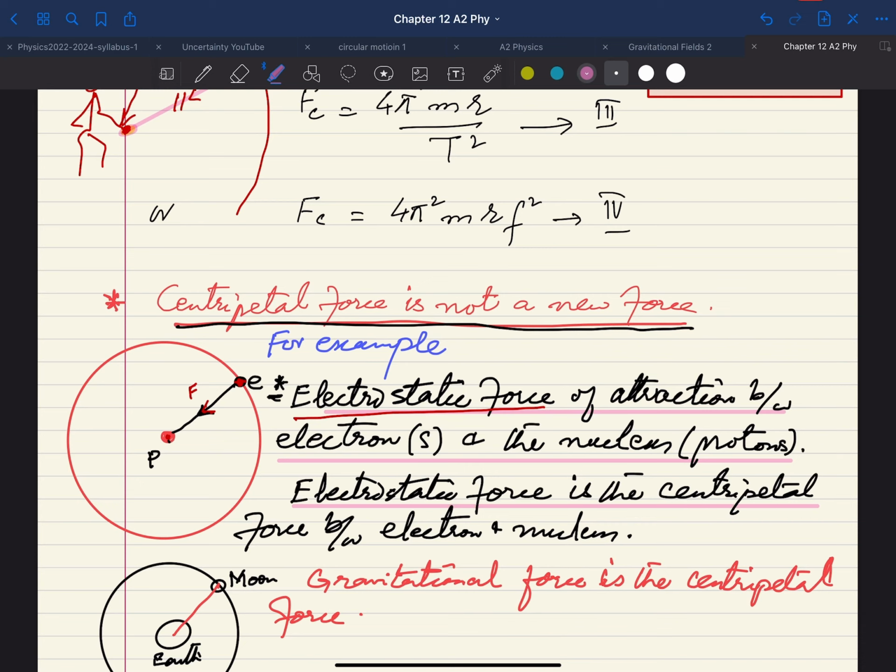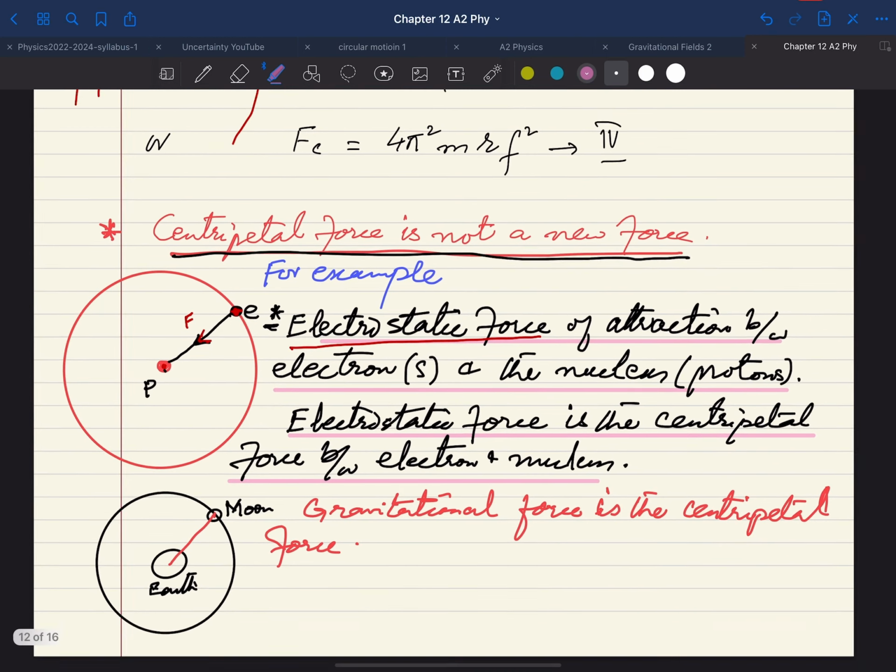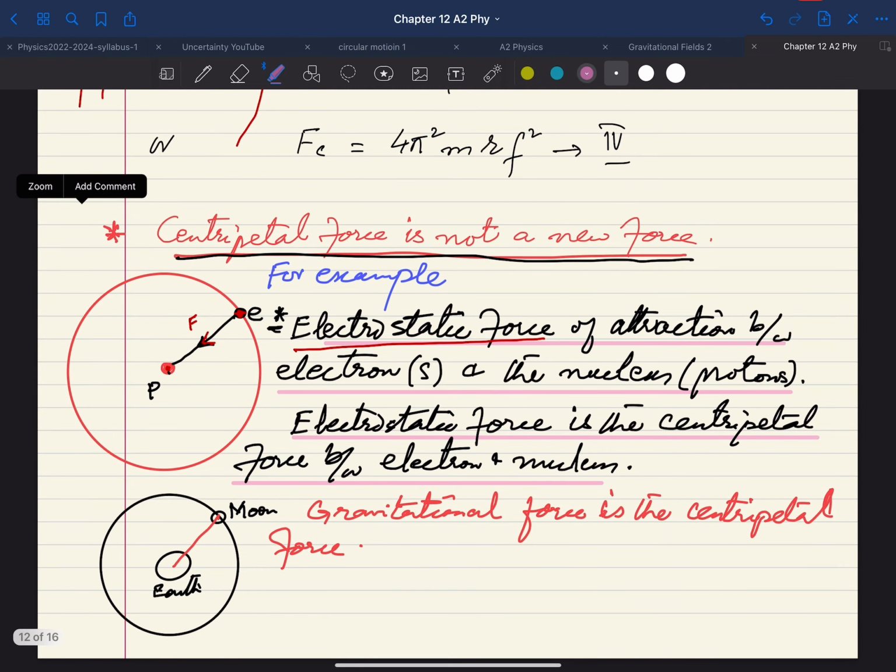So in this case, the electrostatic force between electron and proton is acting as the centripetal force. This is very important. The force is already existing here, but we are saying that this force is acting as the centripetal force.